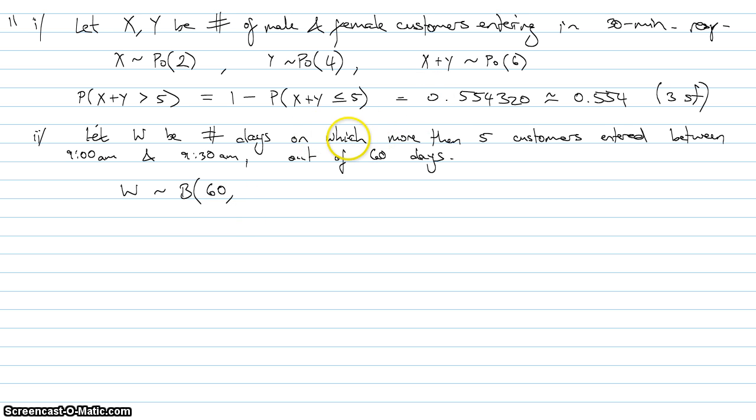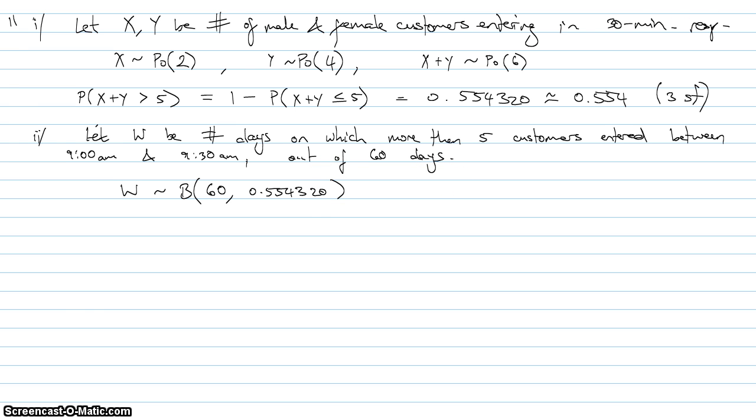And what's the probability of having more than 5 customers entering? Well, that's what I just found out from my previous part, 0.55432. Right?